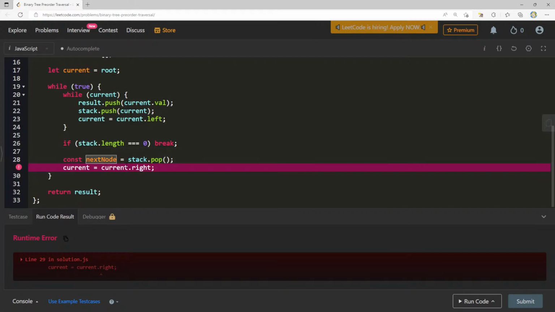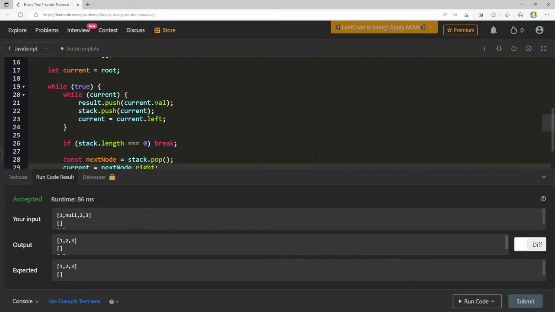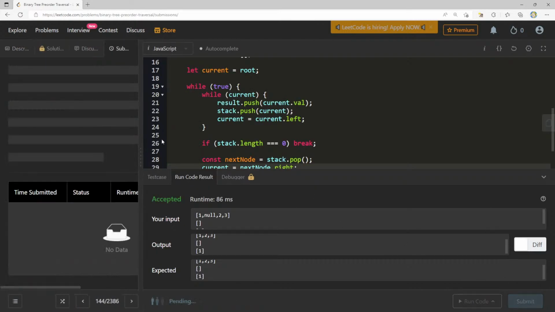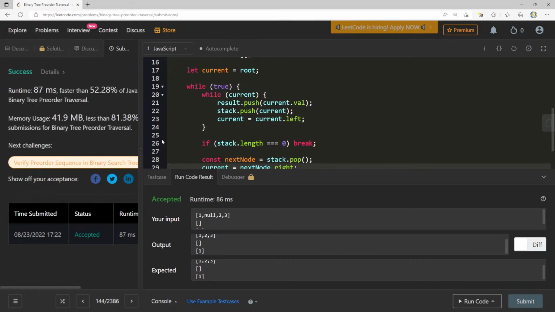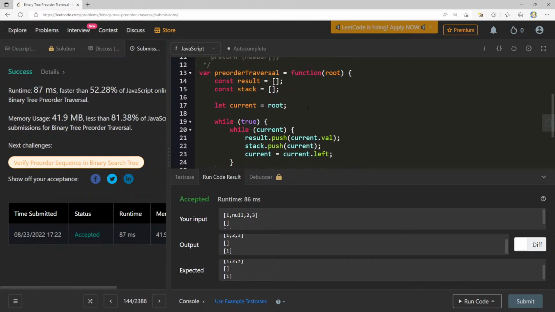Current.right, next node, here we go. Next node.right. 1, 2, 3, 1. Okay, so all our test cases passed. Let's see if we submit. Nice. Okay, that feels good. So like, that's the thing, right? If we figured out how to do in order and pre-order, so like we should be able to do post order, right? I don't know why that one's being a little bit more tricky.